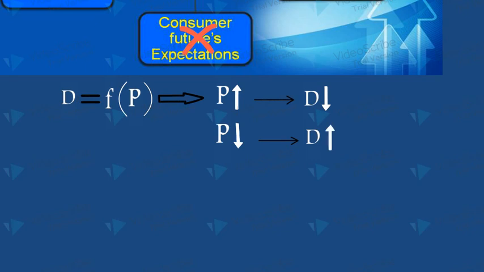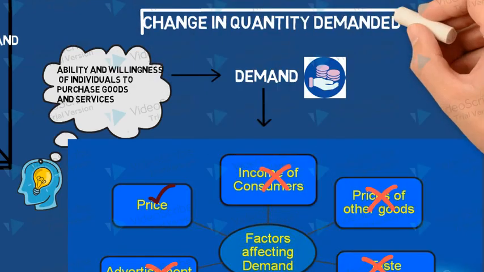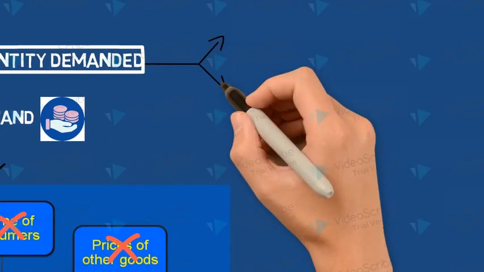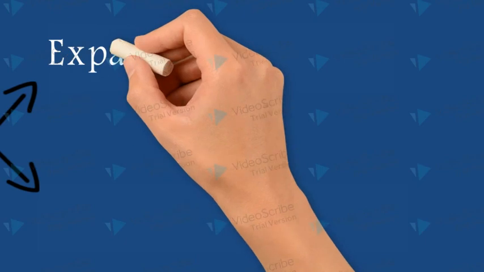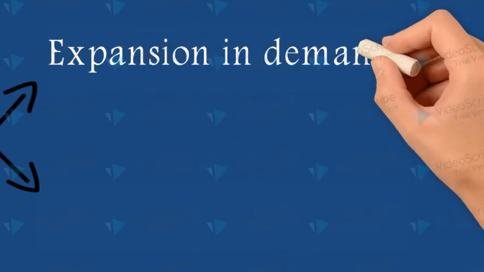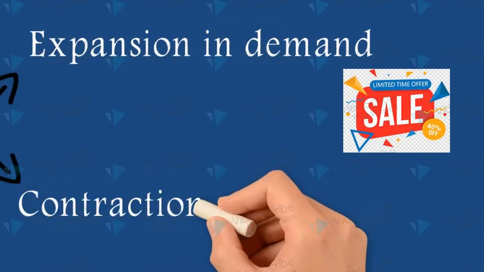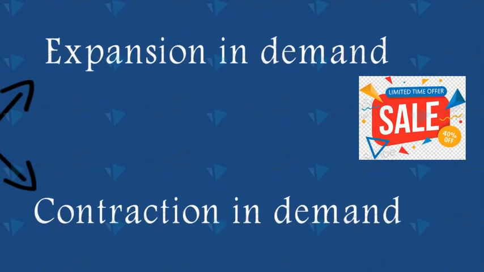So this change in demand due to change in price while other factors are constant is called change in quantity demanded. There are two types of changes in quantity demanded: expansion in demand, which is due to a fall in price, and contraction in demand, which is due to a rise in price.